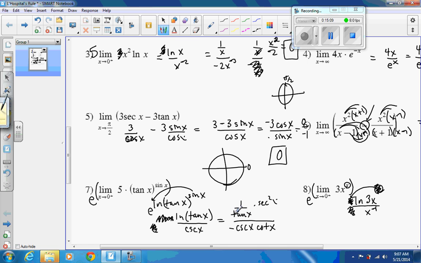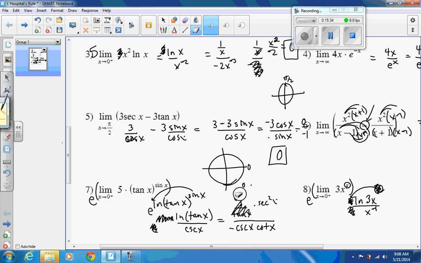But instead of 1 over tangent, let's do cotangent. Because then when I plug in 0 for cosine and get 1 for sine, that'll just be 0 times, let's see, 1 over cosine squared is, well, is that still 0 squared? Maybe I can simplify this a little bit more because I'm still getting 1 over 0.